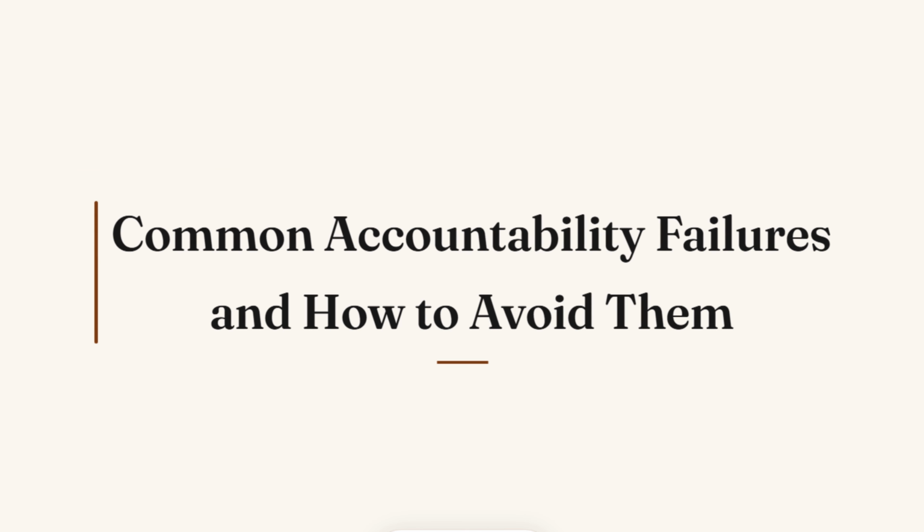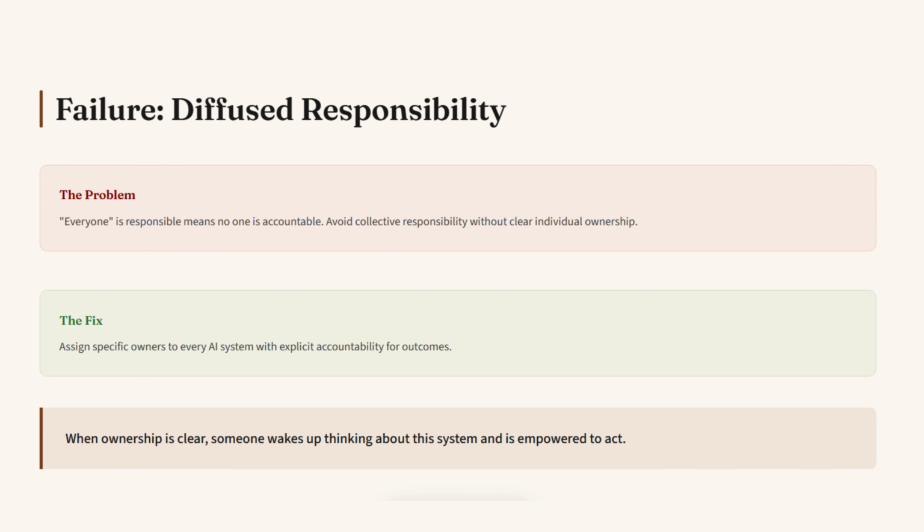I want to review some common accountability failures and how to avoid them. Several patterns lead to accountability breakdowns. First is diffused responsibility. If everyone is responsible, it means no one is accountable. Avoid collective responsibility without clear individual ownership. Fix this by assigning specific owners to every AI system with explicit accountability for outcomes.